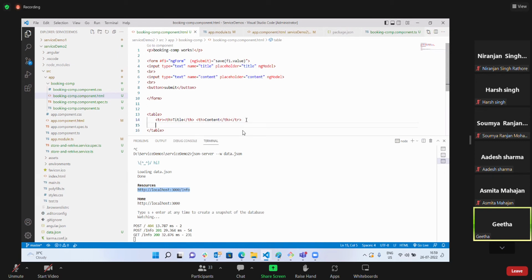And my next TR should display the value. In my next rows, I have to display my value. So first, I need to fetch the values. So how will I fetch the values now?